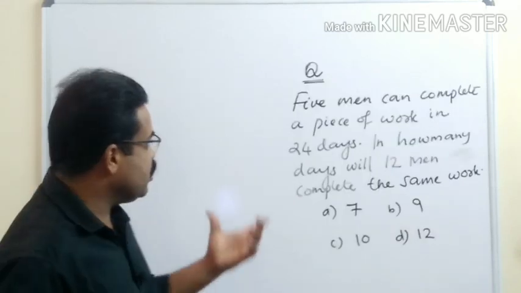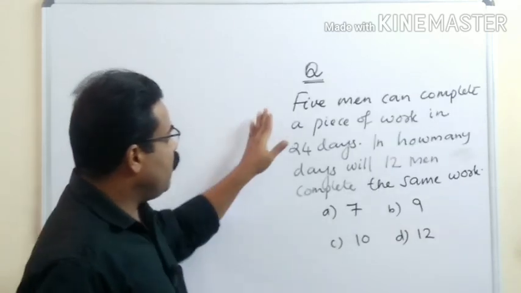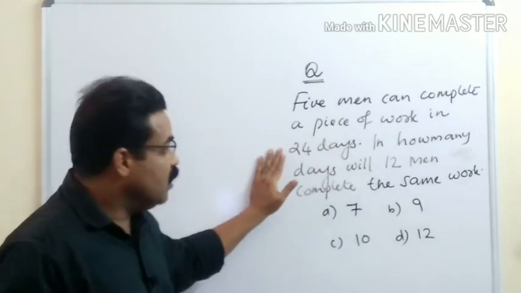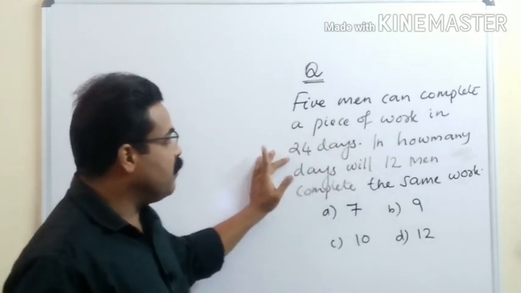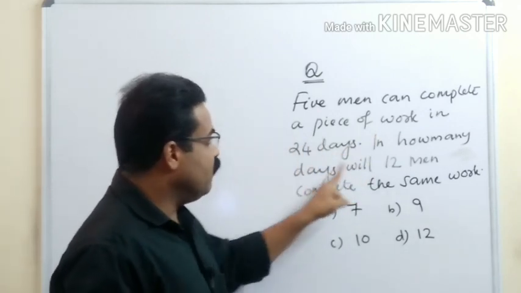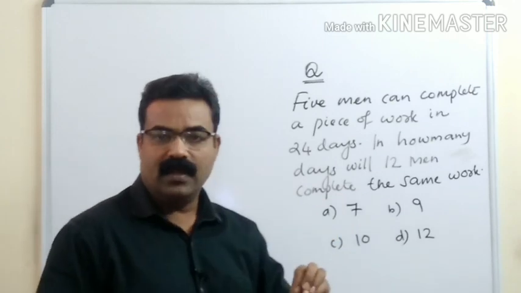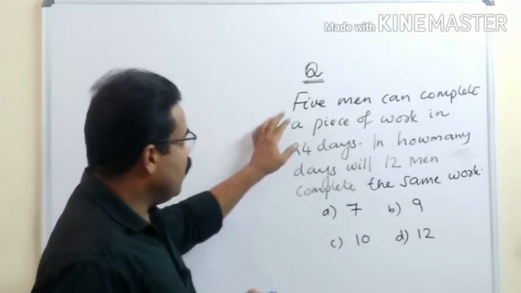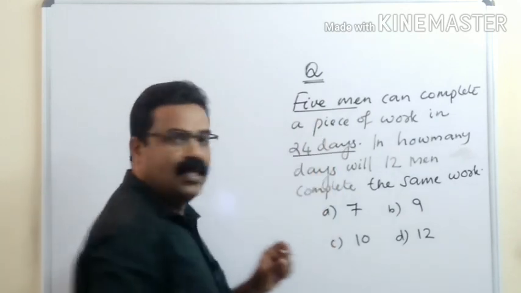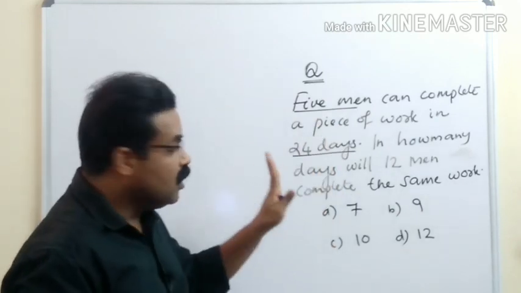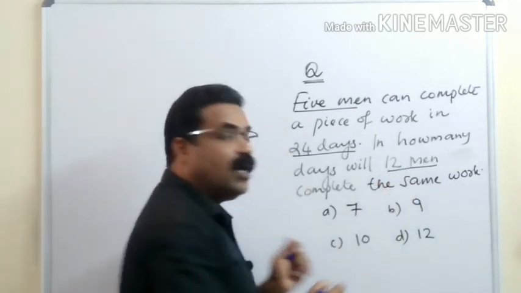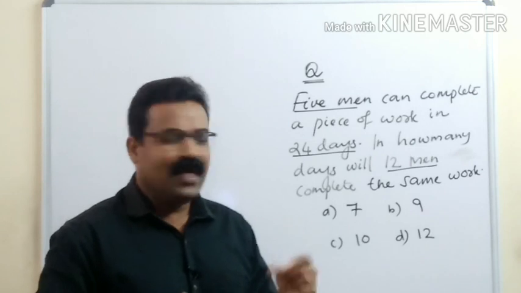So here is your next question. The question is, 5 men can complete a piece of work in 24 days. In how many days will 12 men complete the same work? A work is to be completed. 5 men can complete it in 24 days, and then 12 men complete it in how many days? That is what we need to find out. So let us solve it.